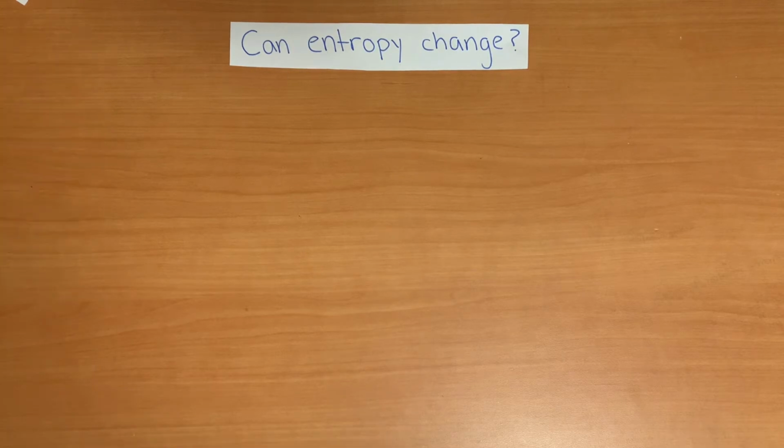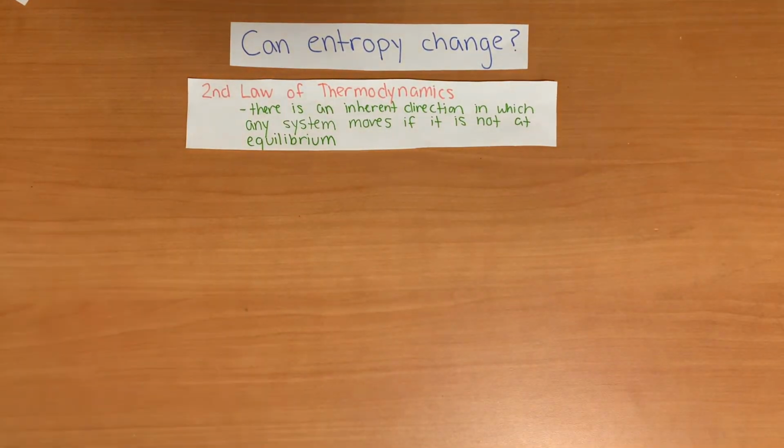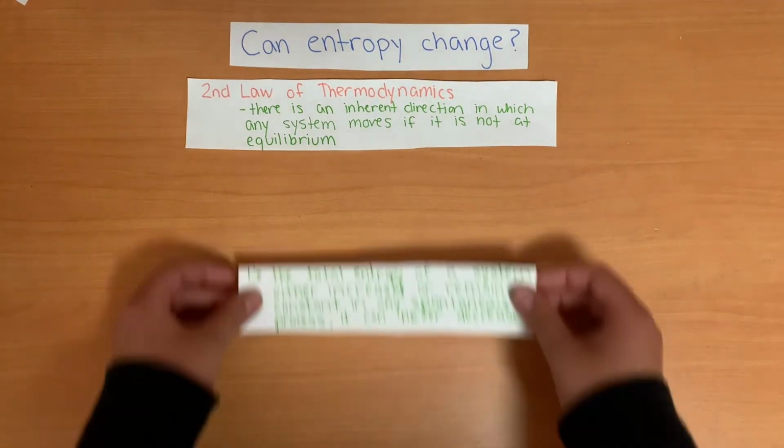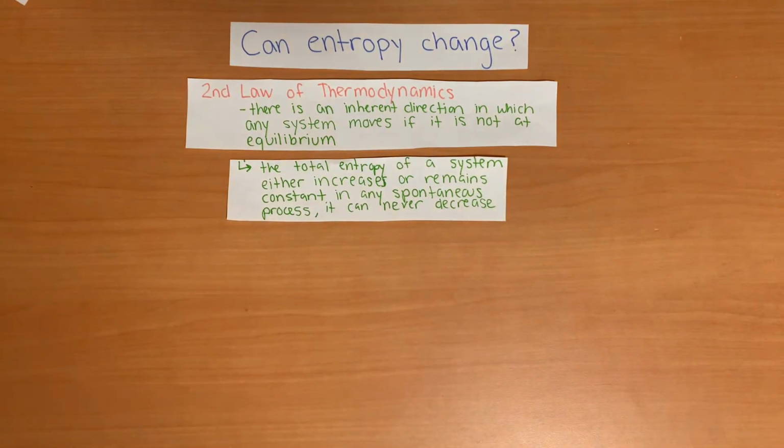As stated in the second law of thermodynamics, the total entropy of a closed or isolated system can increase or remain the same, and the entropy of an open system can increase, remain the same, or decrease as long as there is an increase in the entropy of the surroundings. This is because the total entropy of the universe can never decrease.